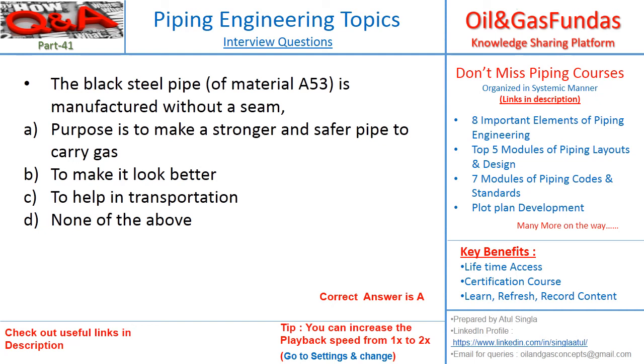Whenever we have a pipe with no seam, or we call it seamless, those pipes are stronger as compared to welded pipes. As we are using the black pipes to carry gas, which is very critical, we need to have a piping system which is safe and strong. That is why the first statement is correct. Its purpose is to make it strong and safer to carry the gas.